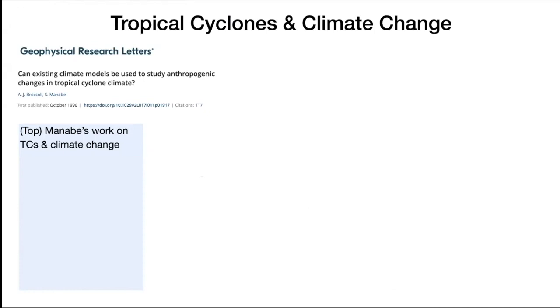You might ask, how will tropical cyclones change with climate change? Before I show you the current research, I wanted to point out that Manabe and his co-workers also asked this question using their climate model. This paper published in 1990 is titled, Can Existing Climate Models Be Used to Study Anthropogenic Changes in Tropical Cyclone Climate? And the answer is yes, and we're doing this today too.